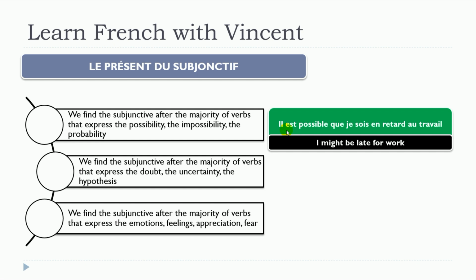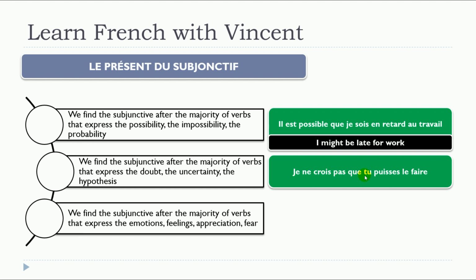As you can see, in that case, we are talking about the probability. So possibility, impossibility, probability, you will construct it with the subjunctive. Je sois, it's the verb être. Je sois en retard au travail. Il est possible que je sois en retard au travail.